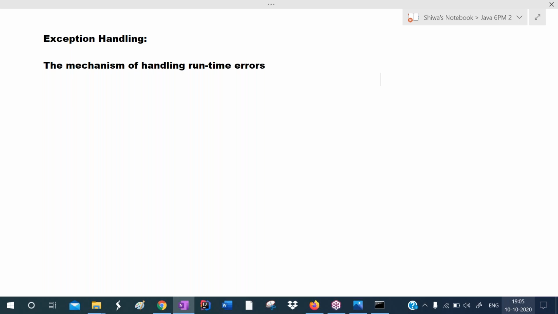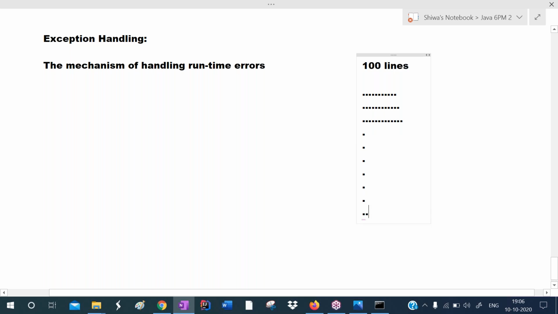But runtime errors are very dangerous. We must handle them. The mechanism of handling runtime errors is called exception handling. For example, here 100 lines of code are there.